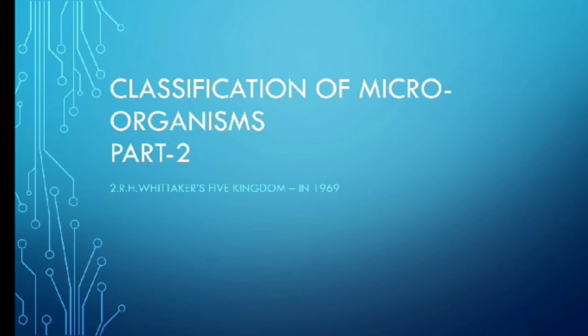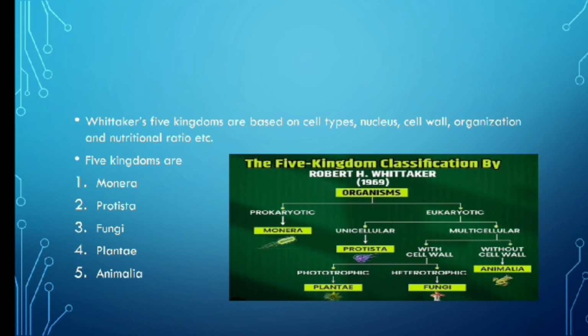We are Gen Z Bio, and in today's topic we are going to learn about classification of microorganisms part 2, Whittaker's 5 kingdom. So let's see. Whittaker's 5 kingdom is based on cell type, nucleus, cell wall, organization and nutritional ratio, etc. And he classified 5 kingdoms as we know: Monera, Protista, Fungi, Plantae and Animalia. So let's learn about these kingdoms in detail.